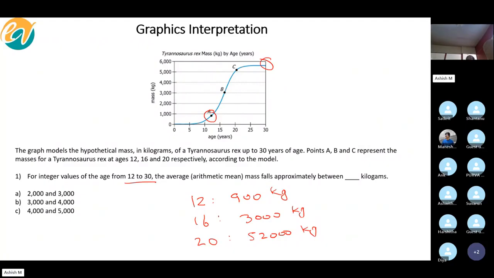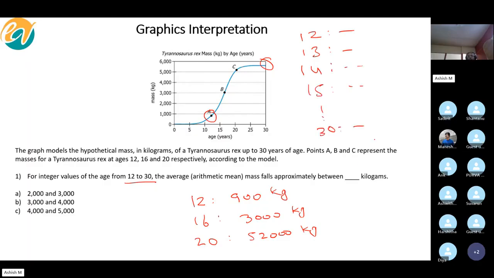Now let's first figure out what's the usual technique of finding out the average mass. What is the usual technique? 12, what is the weight? 13, what is the weight? 14, what is the weight? 15, what is the weight? And so on till 30. Agreed?